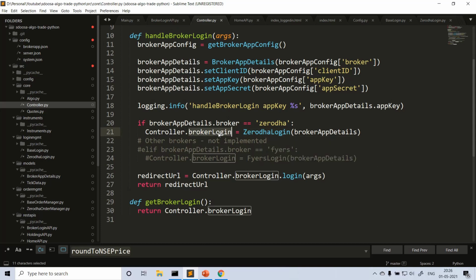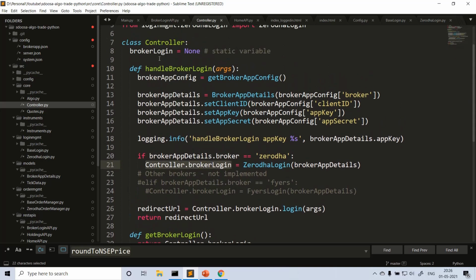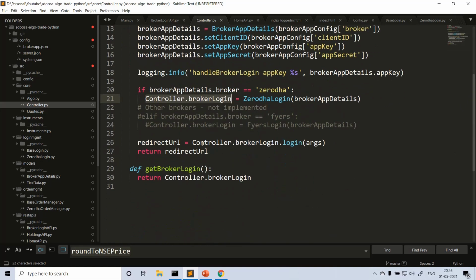So what will you get? Basically, you will get some base login, right? So the instance is base login, whether it's a Zerodha login or 5paisa login, doesn't matter. Ultimately, you will have the base login reference where all are applicable, correct? And I'm assigning this to the controller broker login. This is the static variable here. So I'm just assigning it here so that it can be used afterwards. And here I'm just creating the instance of Zerodha login.